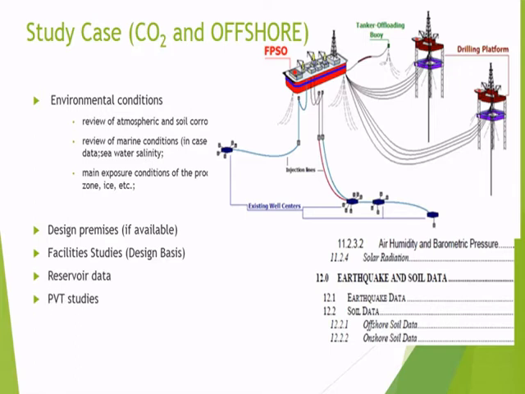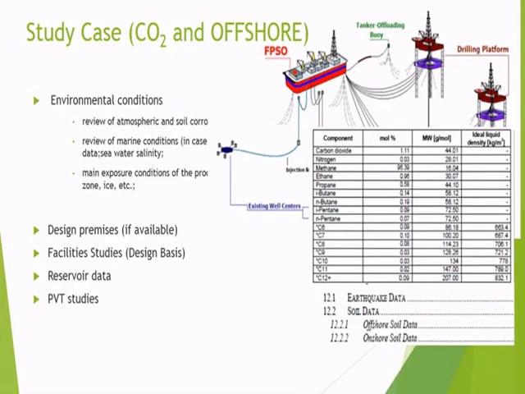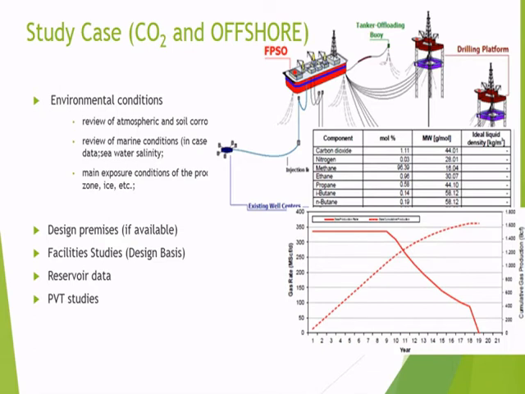And then the data we require to do this study is reservoir data and PVT analysis. In this example, the reservoir data and the production fluid properties include carbon dioxide and information about the hydrocarbon, and the PVT analysis is also required.